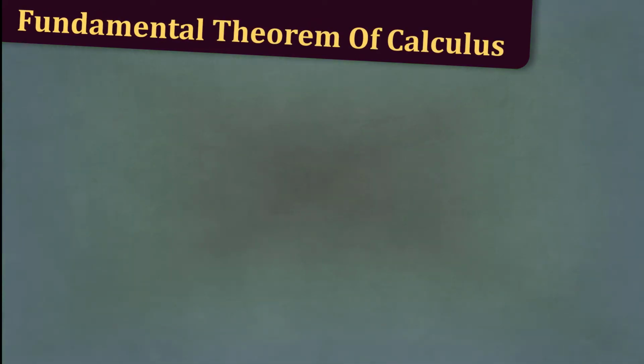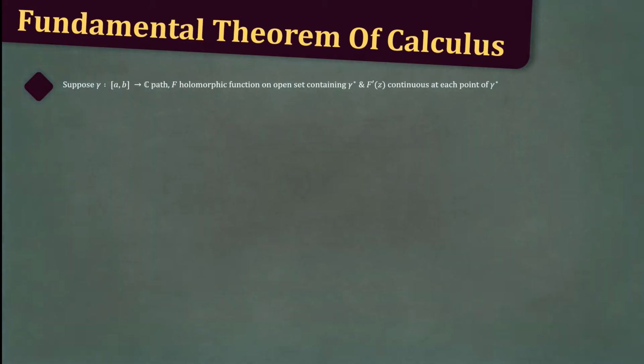Then, let's talk about the fundamental theorem of calculus. Suppose that gamma from the interval [a,b] to the complex numbers is a path, and that capital F is a holomorphic function on an open set containing gamma star, and that the derivative of capital F of z is continuous at each point in gamma star.